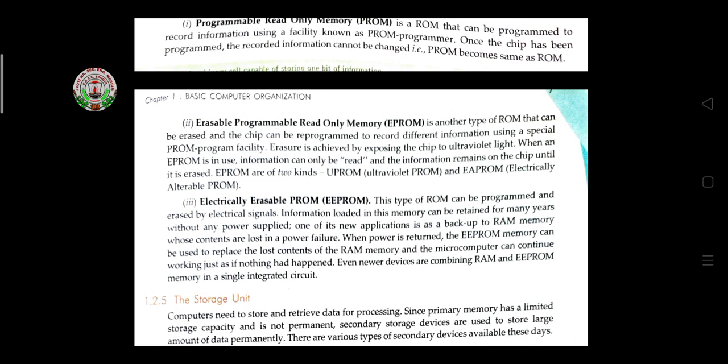Then electrically erasable PROM is a type of ROM that can be programmed and erased by electrical signals. Information loaded in the memory can be retained for many years without any power supplied. One of its new applications is backup to RAM memory. You know how to take a backup, and while taking the backup it will keep all the data with you for very many years. Like this, the EEPROM works.